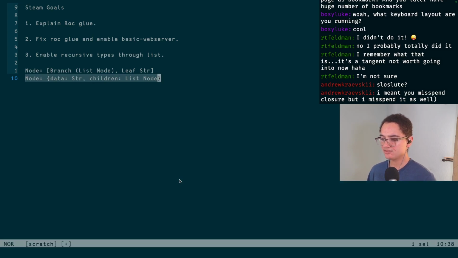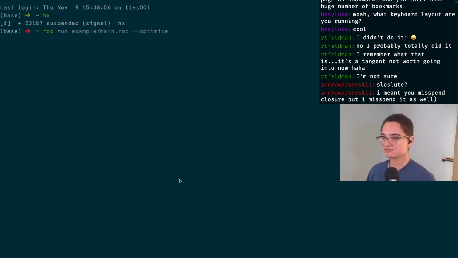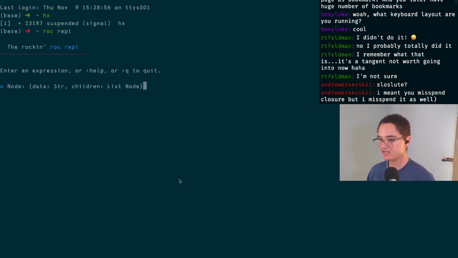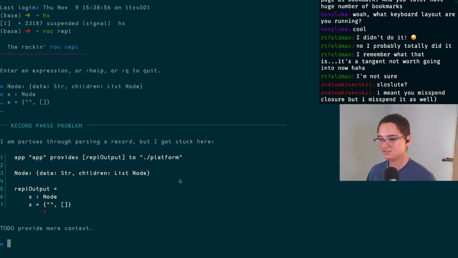In fact, if I do roc REPL, can I just throw this in the REPL? Will that break it? I think the REPL may not evaluate it. It may, yeah, interesting, the REPL doesn't care. But definitely regular stuff cares. But let's see, if I do x is a node, and then we just put an empty string in an empty list. Is this going to work? If it works in the REPL, I'll be extra confused.